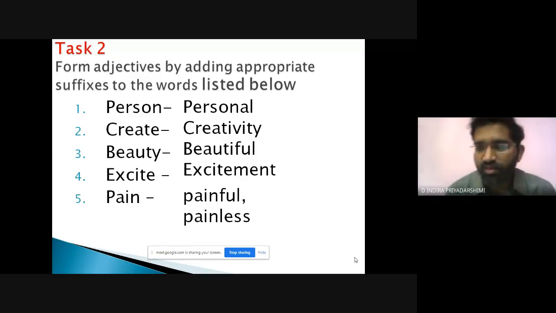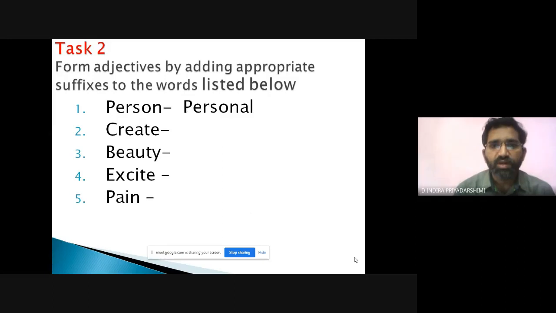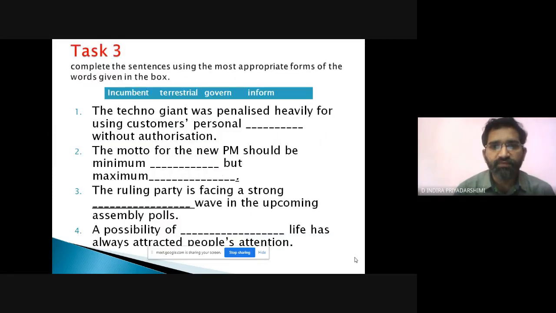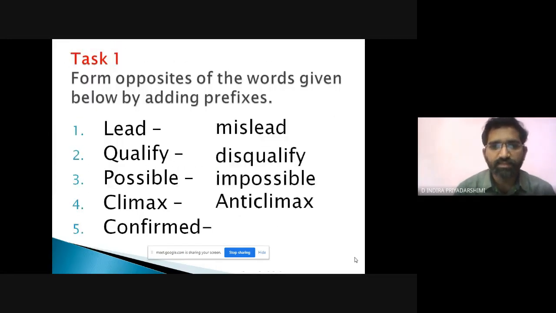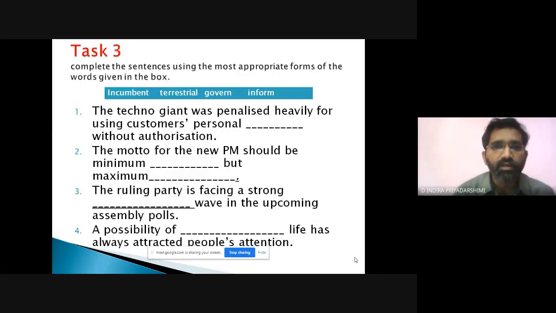So easy. Repeatedly this question was asked in the exam. Complete task 2 was asked in the exam many times. Now the task is going to become a little bit tough. Task 3. Complete the sentences using the most appropriate forms of the verb words given in the box.